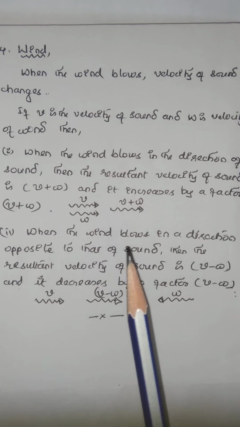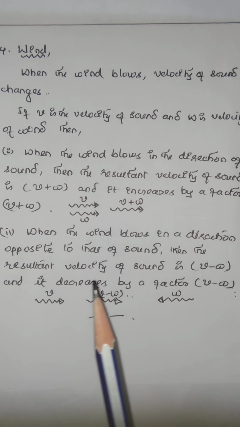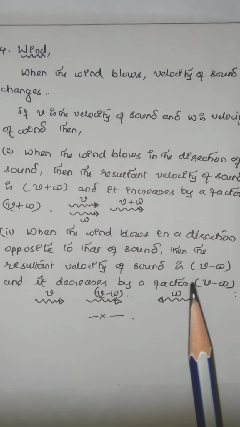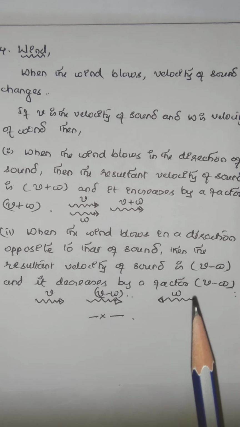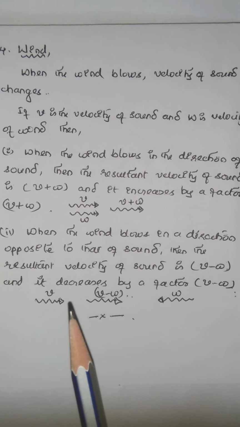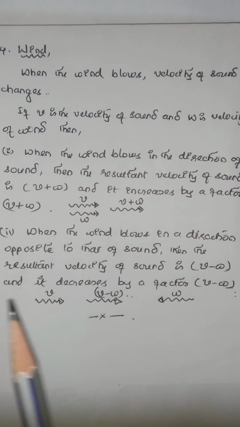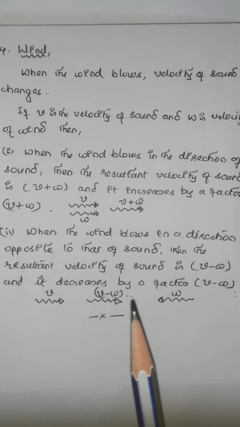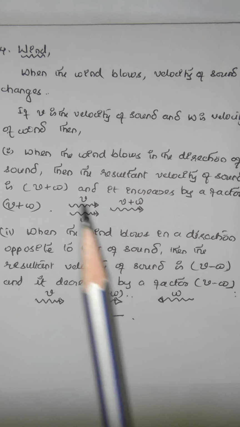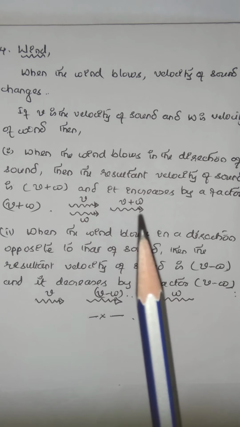When the wind blows in a direction opposite to that of sound, then the resultant velocity of sound is V minus W, and it decreases by a factor V minus W. That means when they are moving in directions opposite to each other, the velocity of sound decreases by a factor V minus W. In other words, when the wind blows along the direction of the sound, the velocity of sound increases.